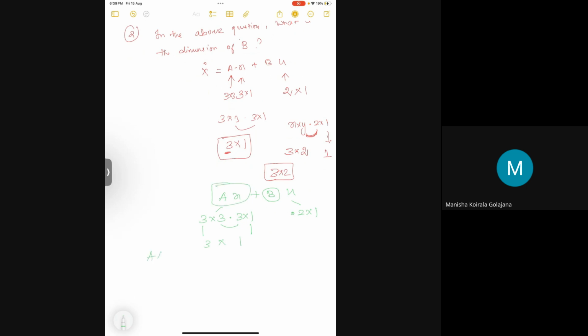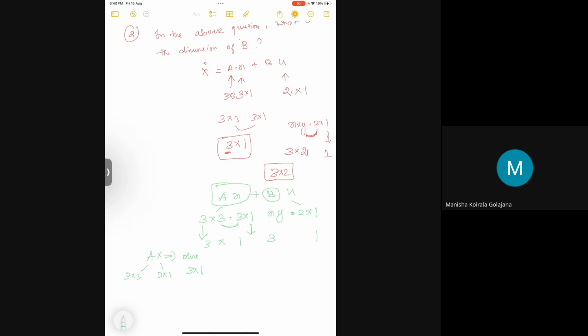If you multiply A into x, where A is 3 cross 3 and x is 3 cross 1, you will get an output matrix of dimension 3 cross 1, from the outer dimensions. Similarly, if you multiply the x cross y matrix with 2 cross 1, you should get the same 3 cross 1 output.